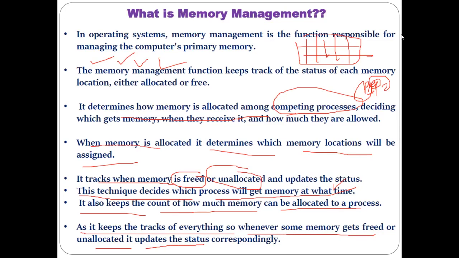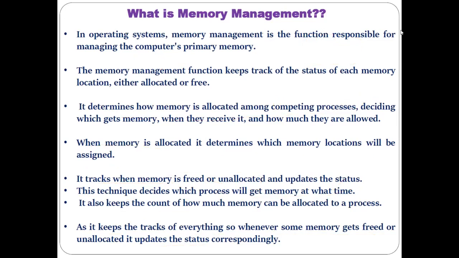That we have already discussed. So as part of memory management, all these things need to be done: keeping track of the status of memory locations, whether allocated or free, deciding which process gets the memory first and which later, deciding which locations of the memory are already allocated, updating the status of free, unallocated and allocated, and deciding which process gets the memory at what time.